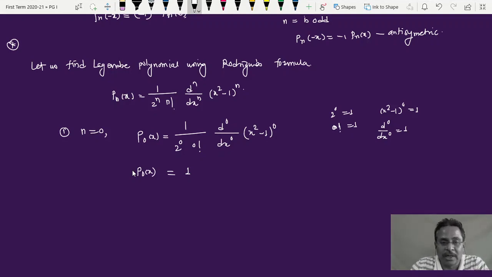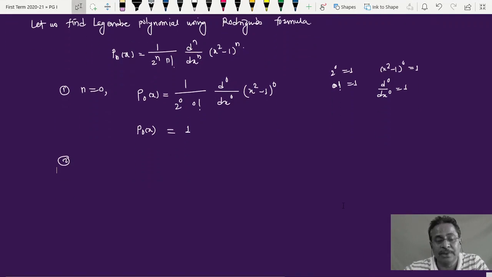So from the Rodrigues formula we got the first Legendre polynomial, that is P0 of x, which is equal to 1. Now check your earlier polynomials. This is exactly the same as the one obtained this way. Now take the second. This is an example. This example is asked very frequently in the theoretical examination. Try to understand this. Put n is equal to 1.